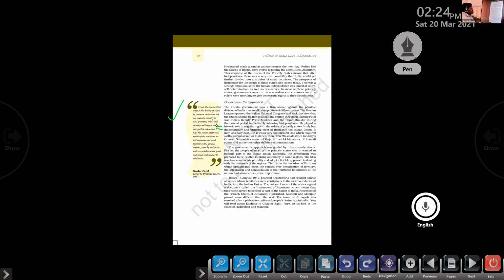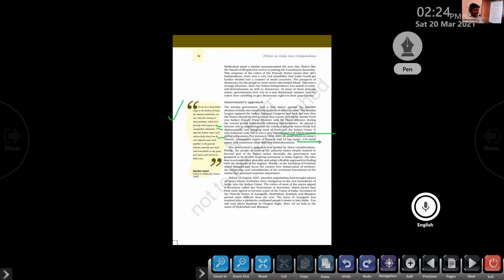The Saurashtra region of Gujarat had 14 big states, 190 small states, and numerous other administrations. That many rulers, that many attitudes. Some of them were ready to join, some were not, so he had to use diplomacy, force, threats, and pressure.